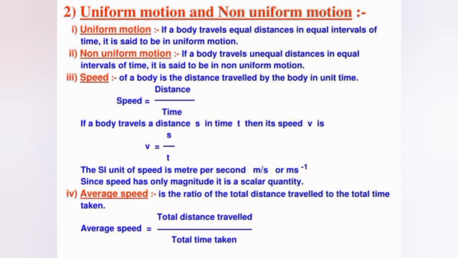Suppose the first distance is s1, then s2, then s3, then we can write s1 plus s2 plus s3 and so on, then divided by